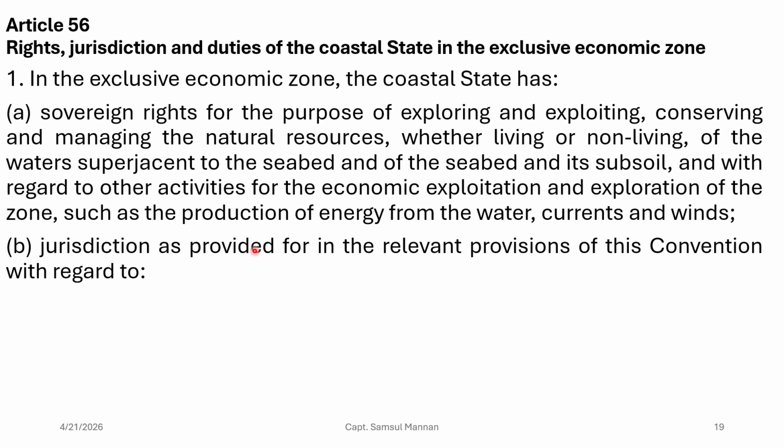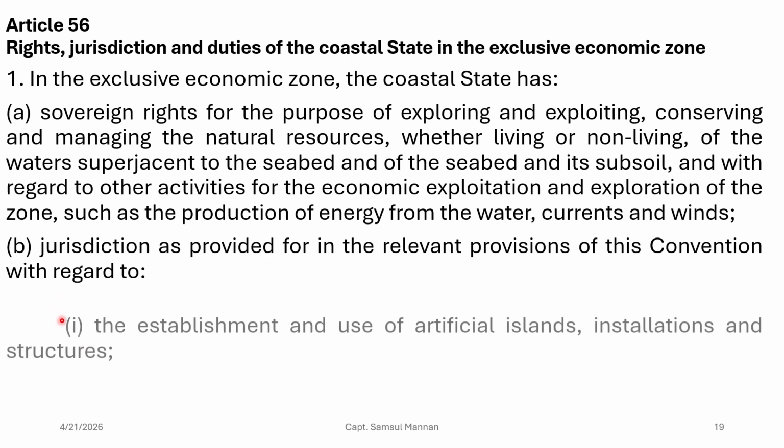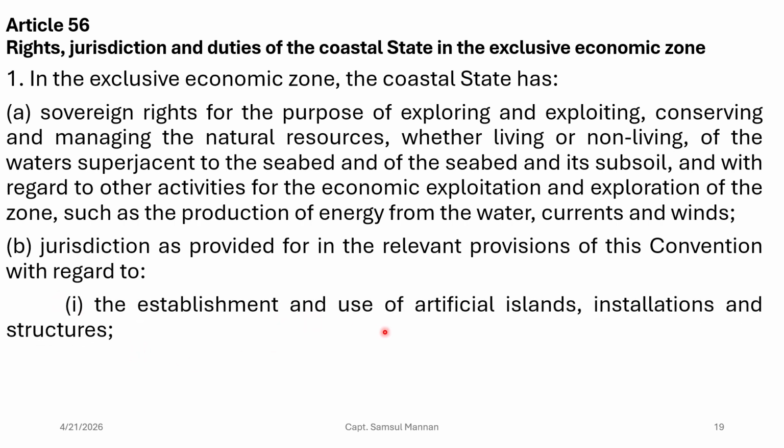Article 56 1b says that jurisdiction, as provided for in the relevant provisions of this convention, with regard to the establishment and use of artificial islands, installations and structures. So UNCLOS gives the coastal state the right to create artificial islands, right?